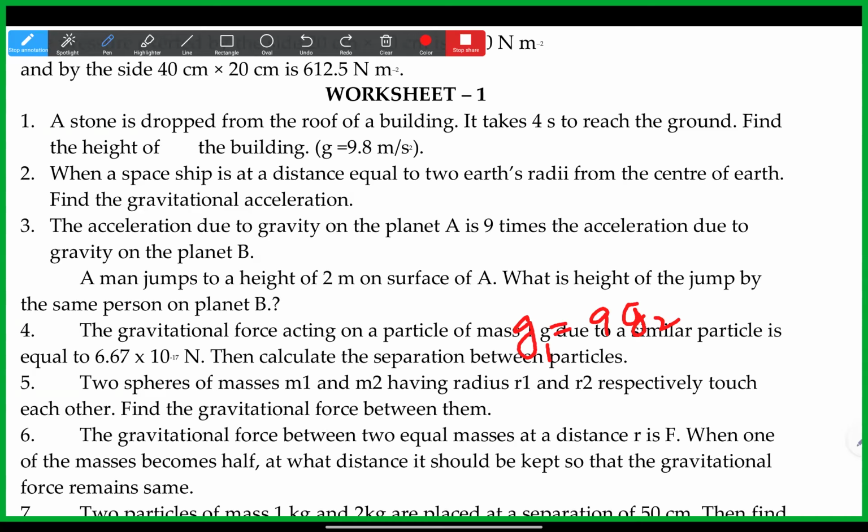Sir, they didn't say that they're equal, right? Acceleration due to gravity is 9 times. A man jumps to a height of 2 meters on surface A. Sir, I don't think we need to write G1 and G2, because it's the same thing but 9 times.